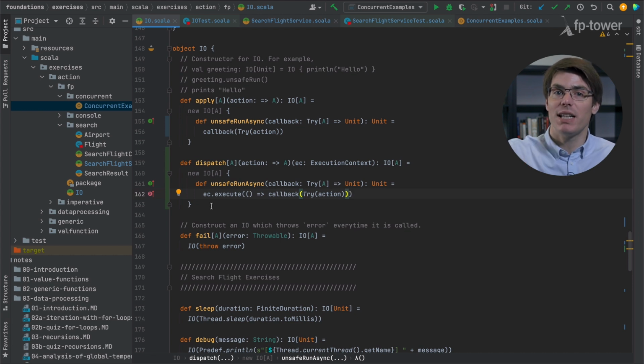Because dispatching the execution to a thread pool has a cost. It introduces some overhead. So we only want to do this when the task is big enough. Let's take an example from the real world.